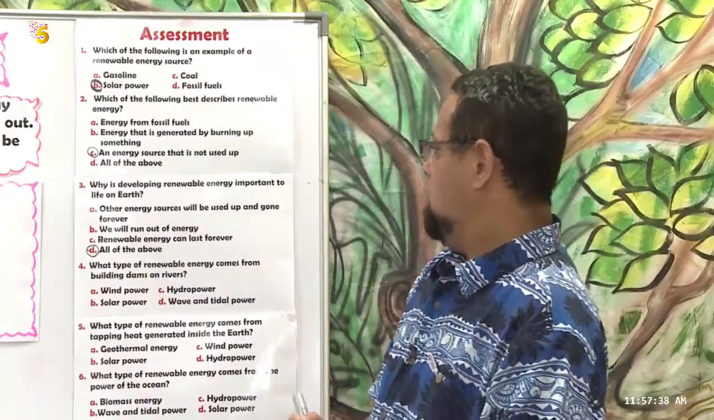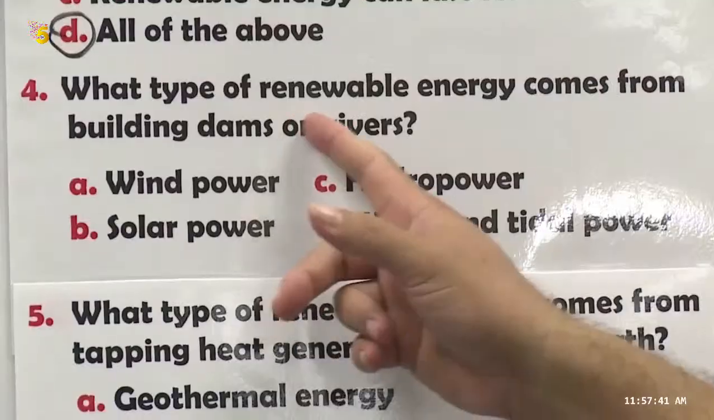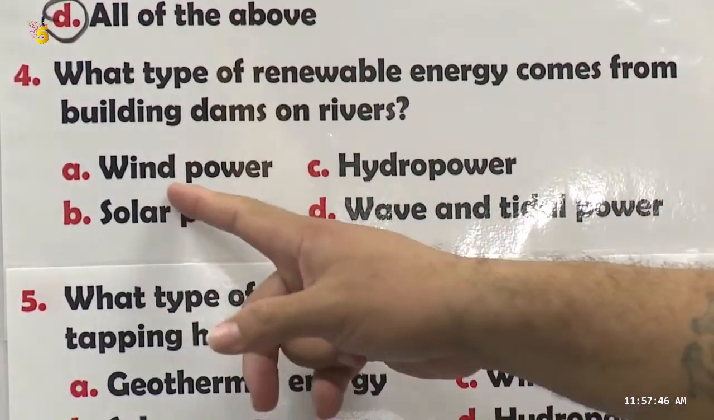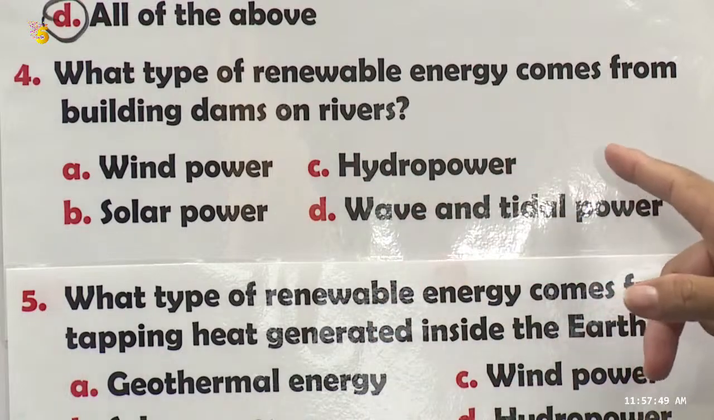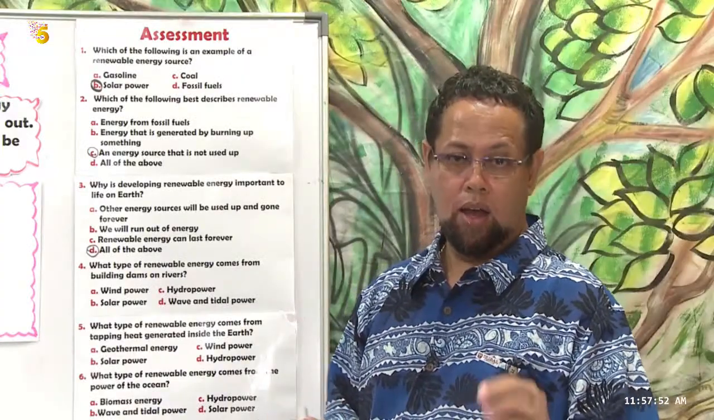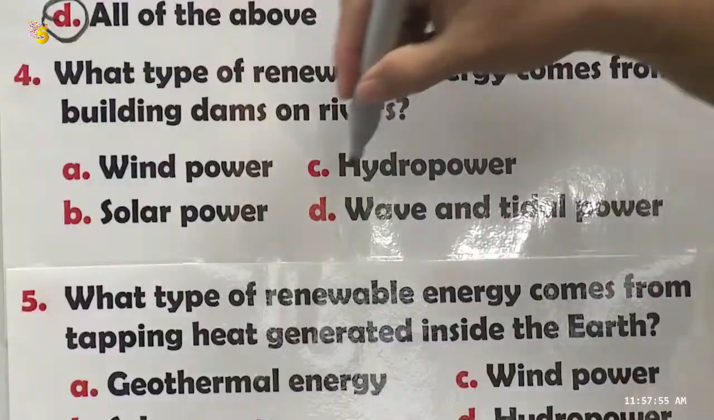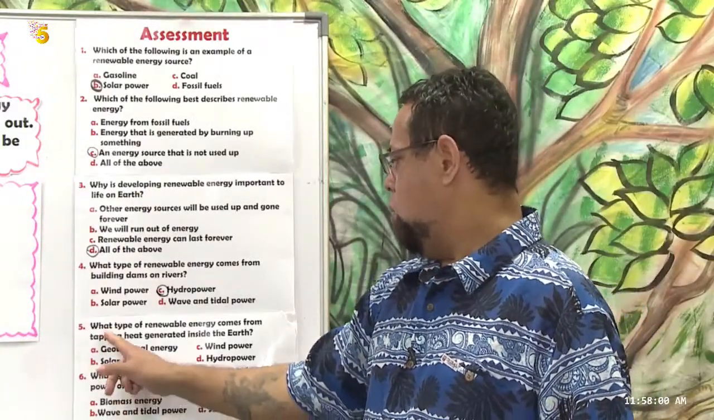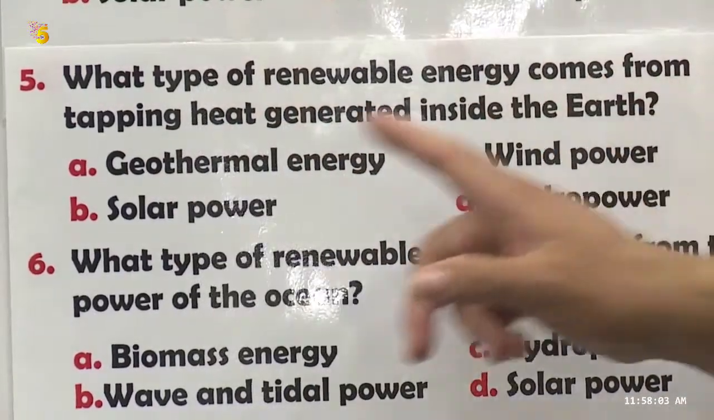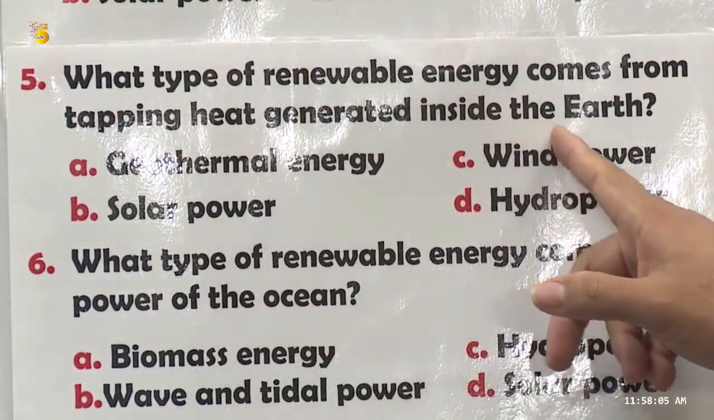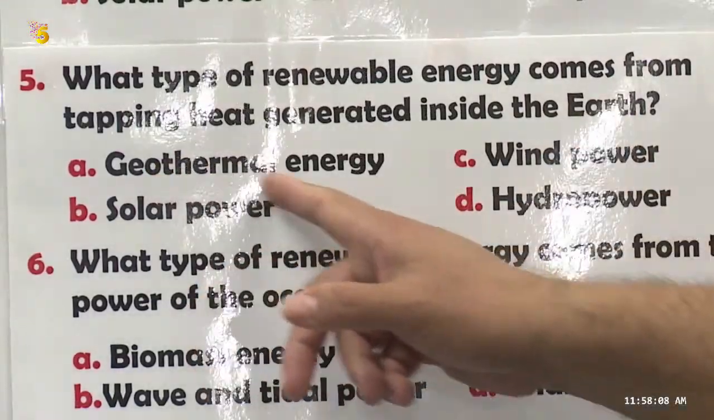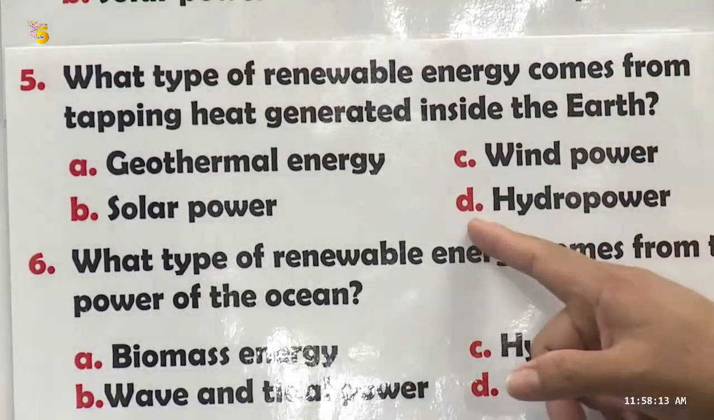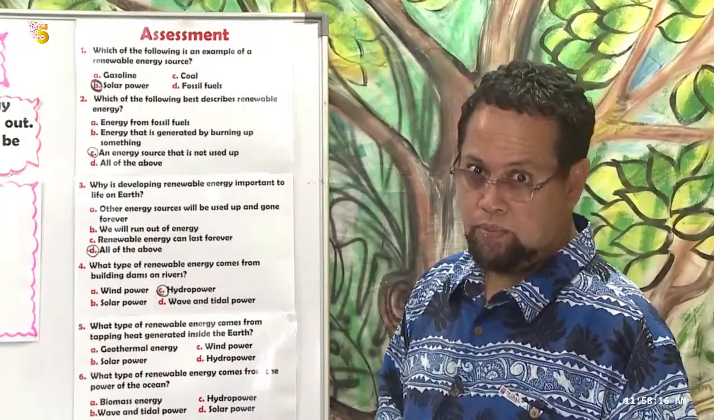4. What type of renewable energy comes from building dams on rivers? A, wind power. B, solar power. C, hydropower. D, wave and tidal power. Answer, C. Good. Number 5. What type of renewable energy comes from tapping heat generated inside the Earth? A, geothermal energy. B, solar power. C, wind power. D, hydropower. What's your answer? Good. A.